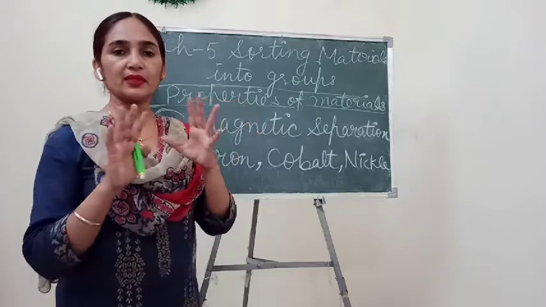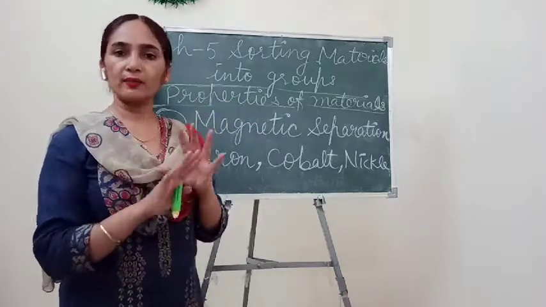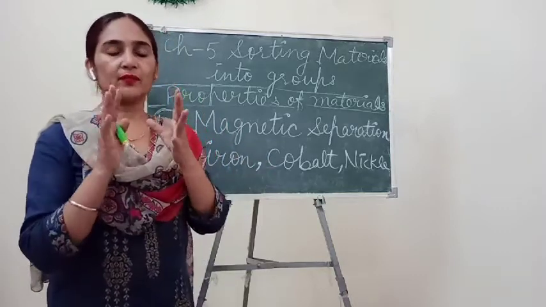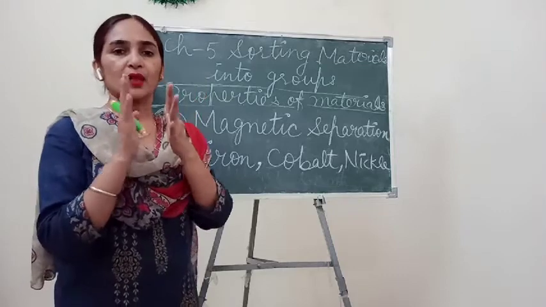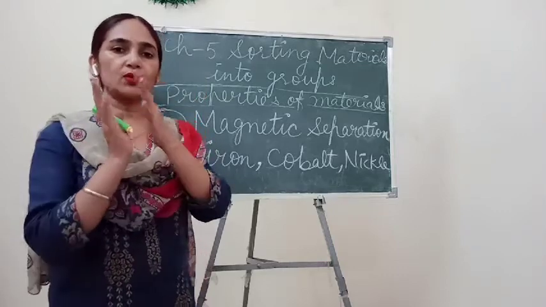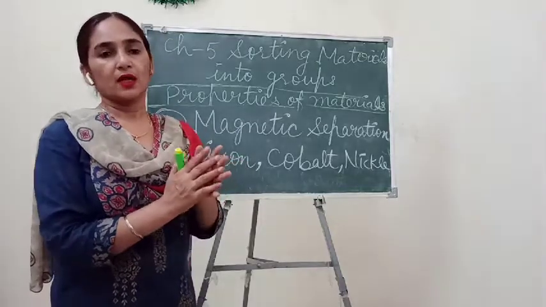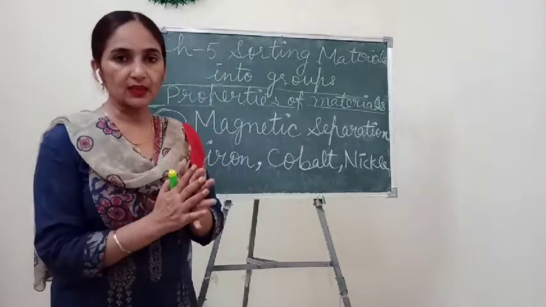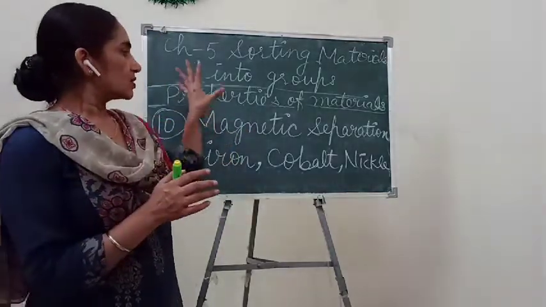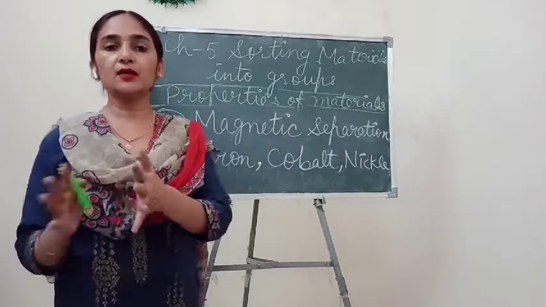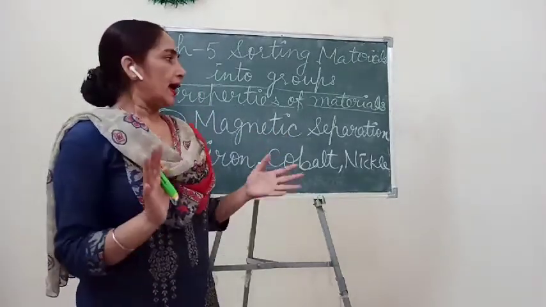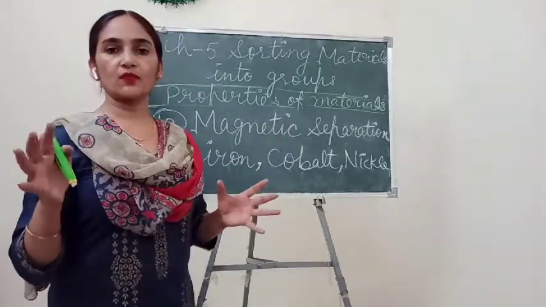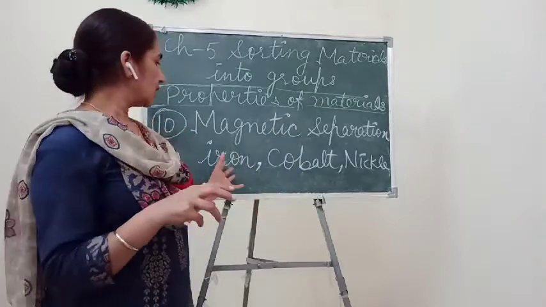So those metals are not showing magnetic property, so we can't classify them as magnetic materials. So on the basis of magnetic separation, or we can say magnetic property, we can also sort out the materials into different groups. Understand?